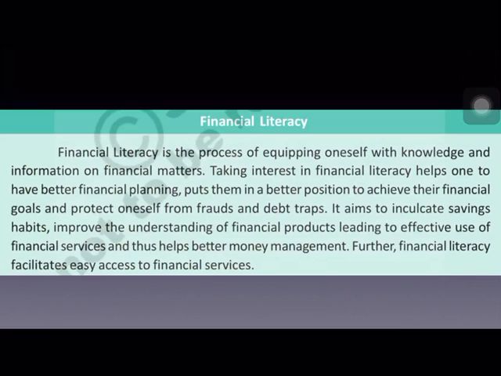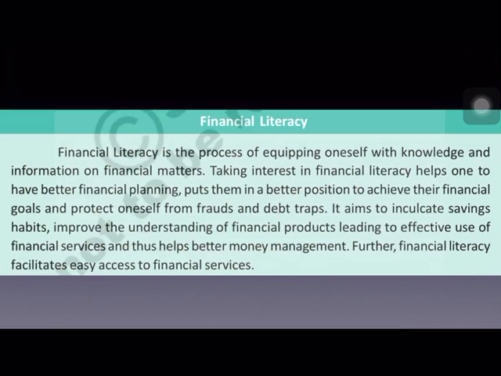Now, financial literacy. Financial literacy is the process of equipping oneself with knowledge and information on financial matters. If we know where to invest our money, where it will be more beneficial, where we can get more profits, if we know all these things, where to invest money, how to invest money, that is called financial literacy. So it is the process of equipping oneself with knowledge and information on financial matters. And this financial literacy helps people to have better financial planning. We can plan our financial procedure in a better way.